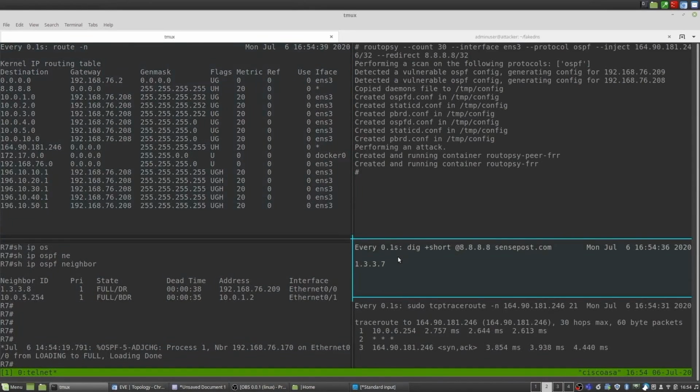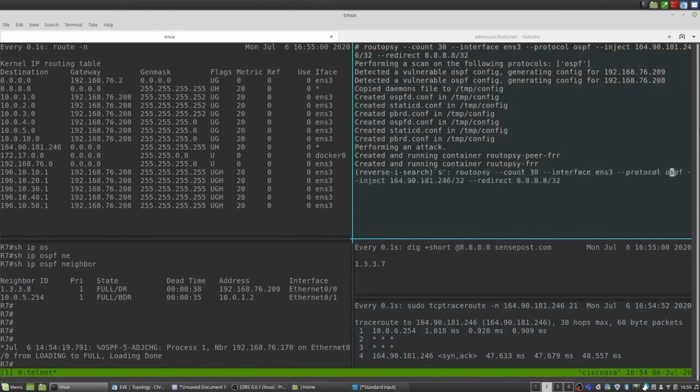More importantly, if you have a look at the victim, you can see that the victim's DNS query has changed to 1337, and the FTP traceroute has gone from 3 hops to 4 hops. So we've successfully changed the traffic flow.